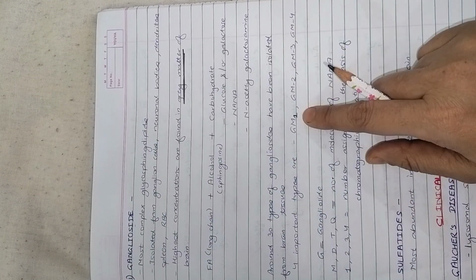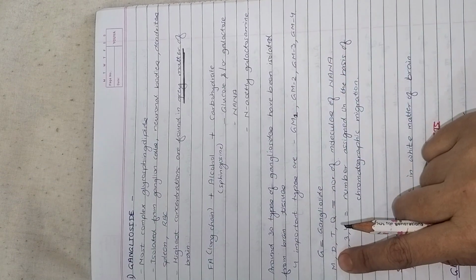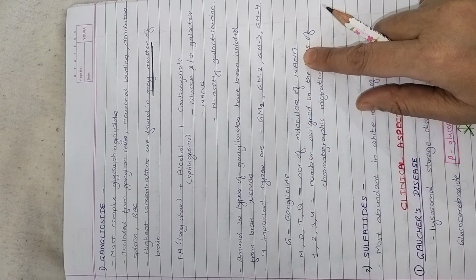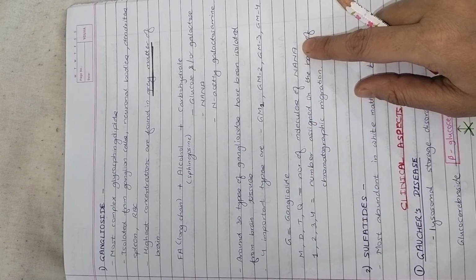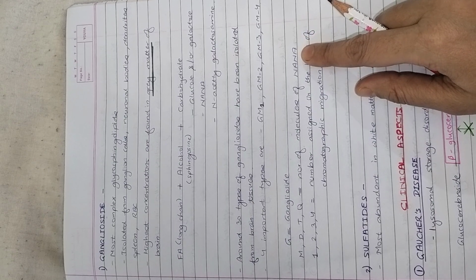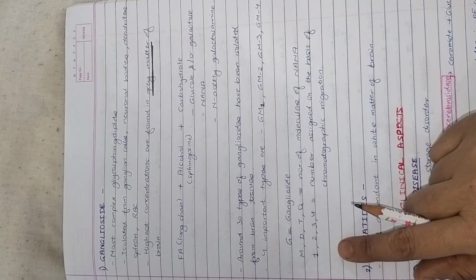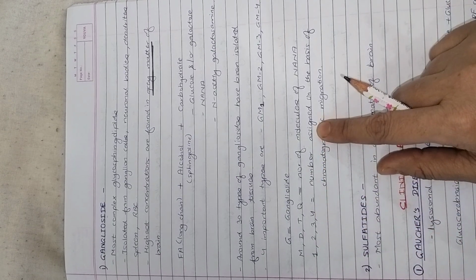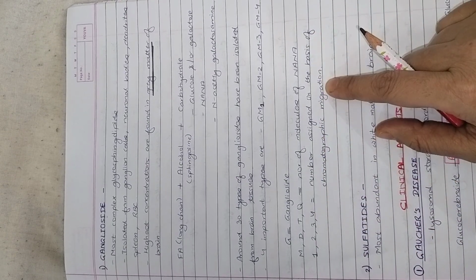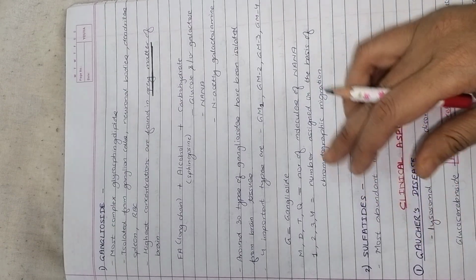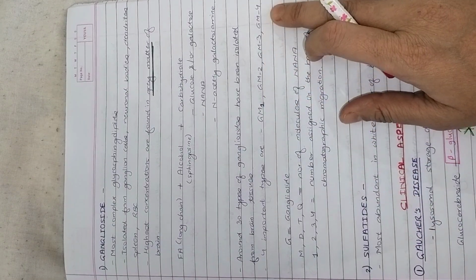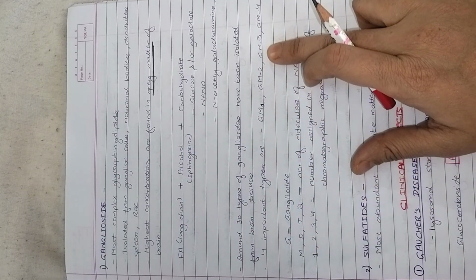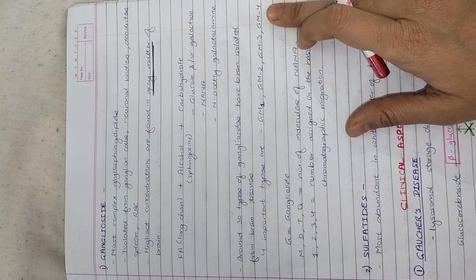G stands for ganglioside; M, D, T, Q indicate the number of molecules of N-acetyl neuraminic acid or sialic acid. And the numbers 1, 2, 3, 4 are assigned on the basis of chromatographic migration, meaning how they migrate. So these are the different important types of gangliosides.